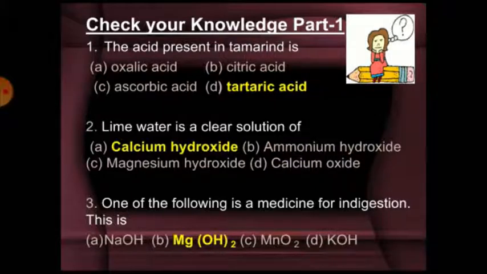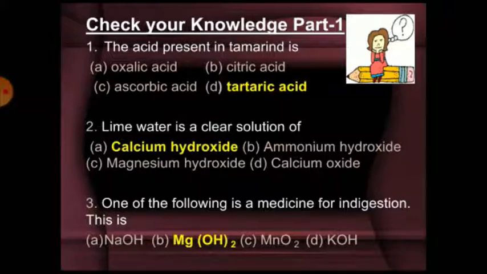Now students, you can check your knowledge. Check your knowledge part 1. Objective type questions. You can choose the correct answer from the given options. The acid present in tamarind is tartaric acid.